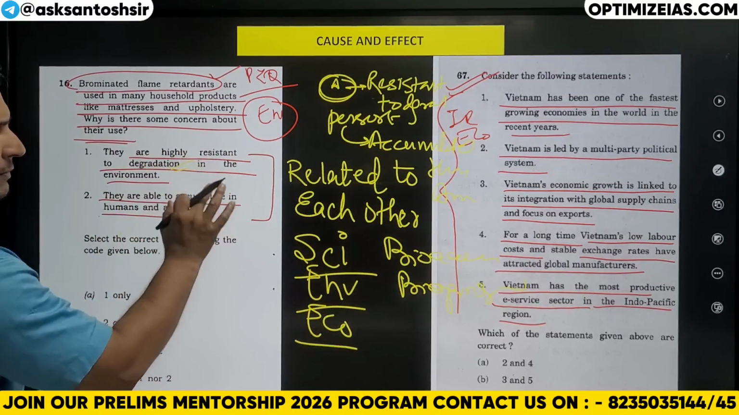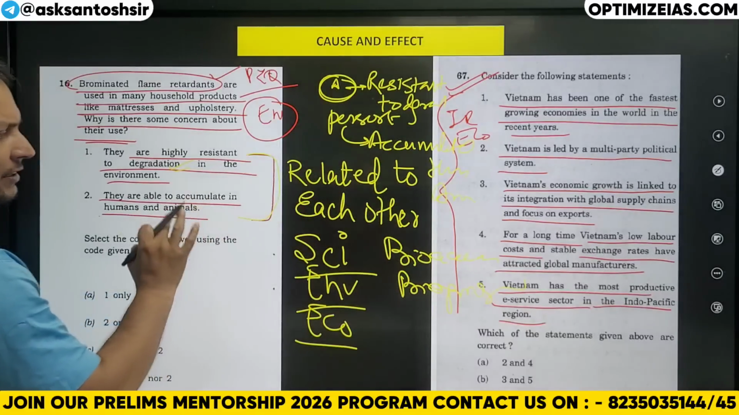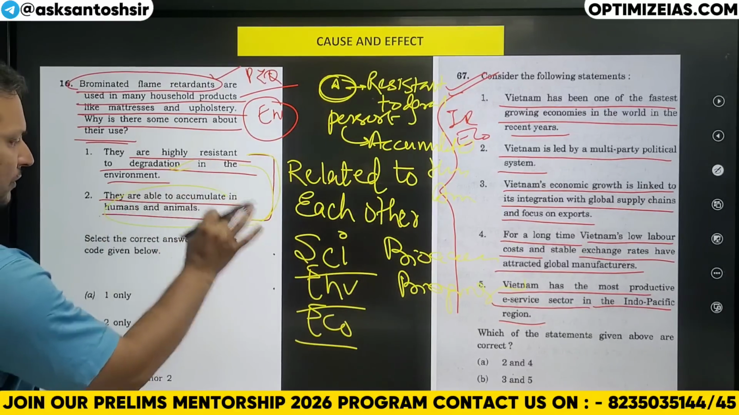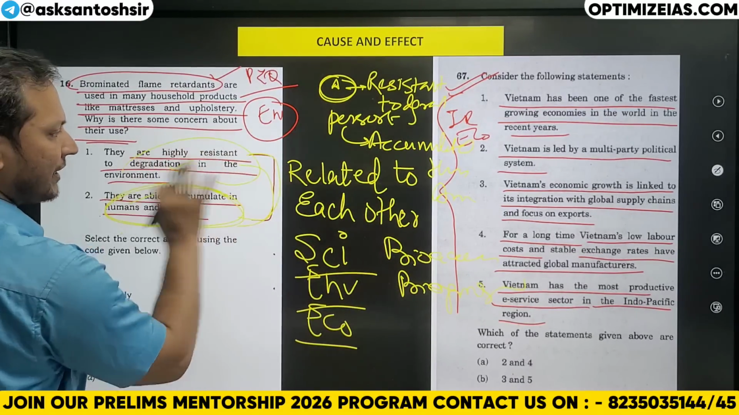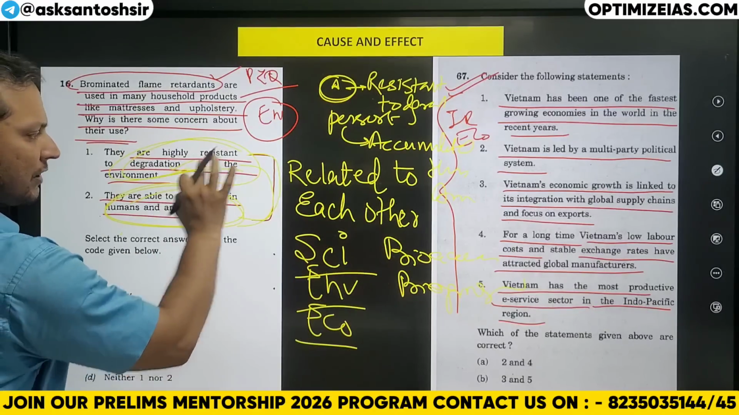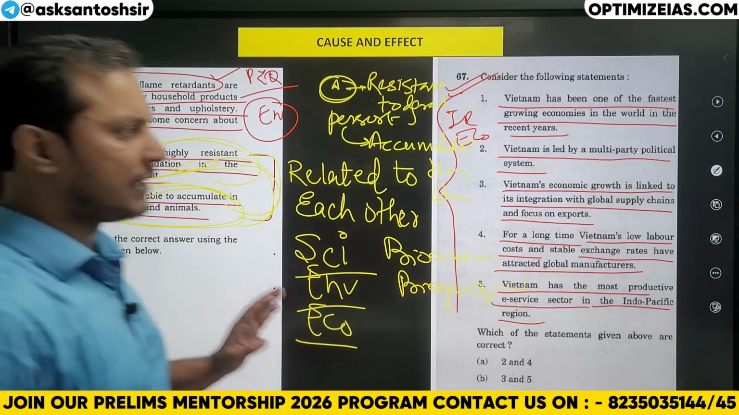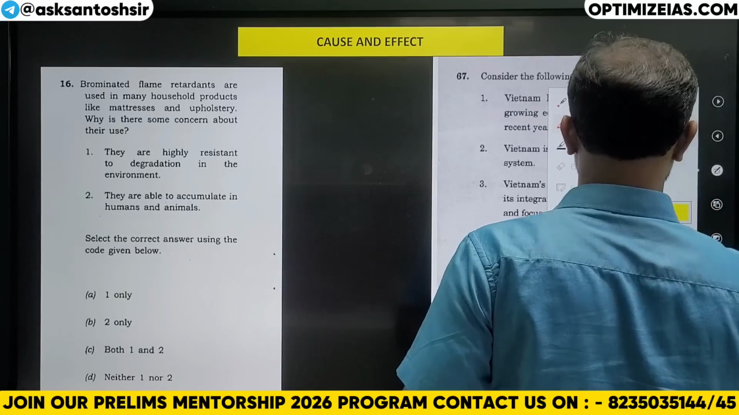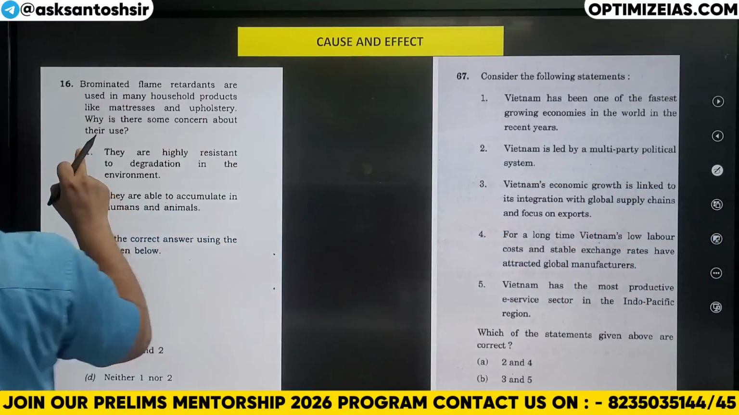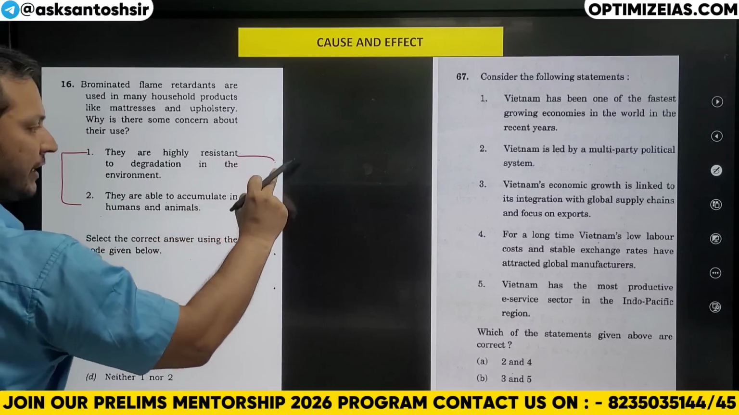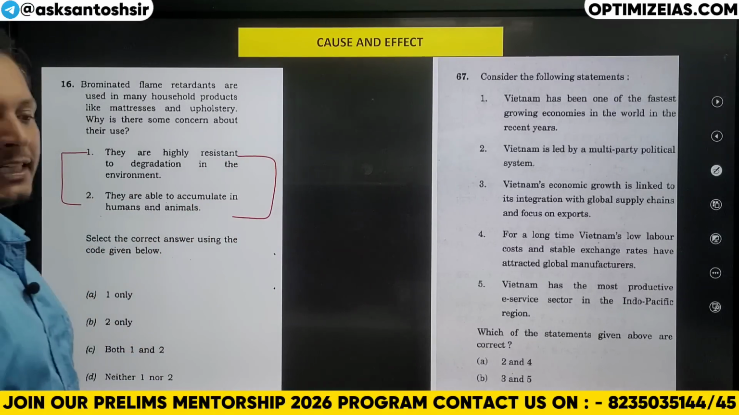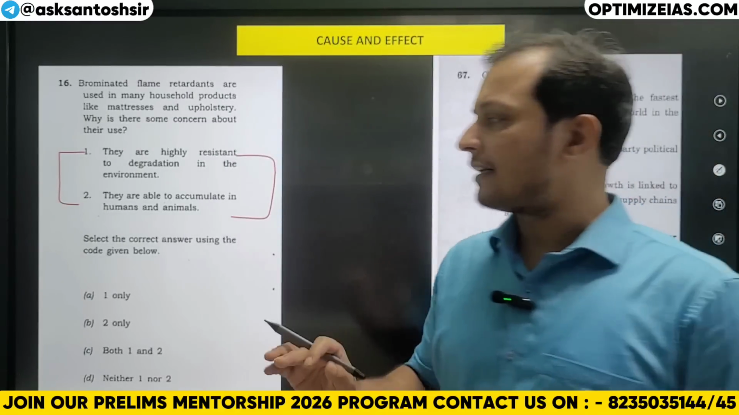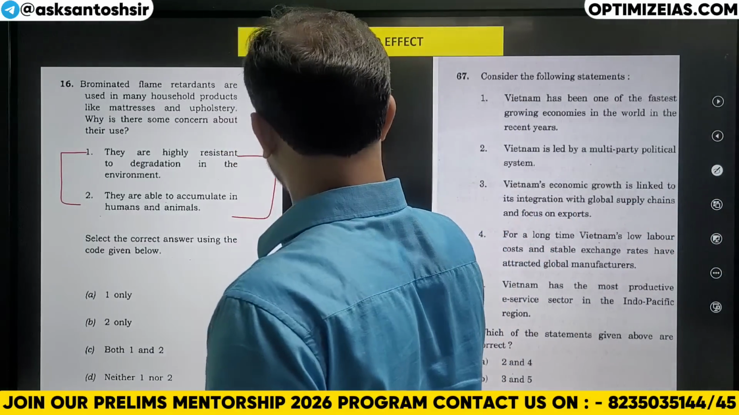So these two statements are what? Related to each other. If one is true, the second is automatically true. I hope you are getting what I'm trying to tell. You have to find the relationship between the two statements. If those two statements are interrelated, then both statements will be correct.